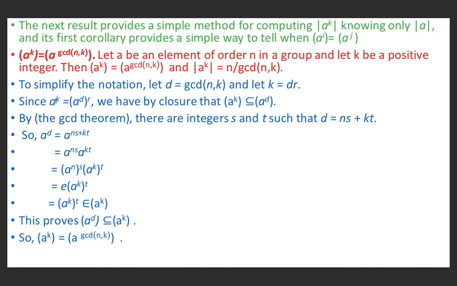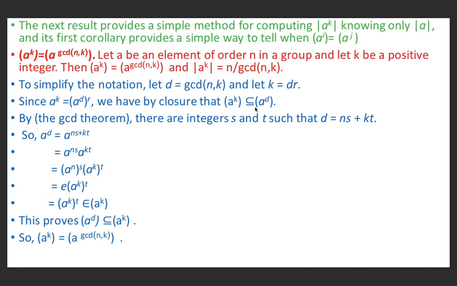Since a raised power k is equal to a raised power d whole raised power r, because we have substituted k equal to dr, therefore we know that the cyclic group generated by a raised power k is a subset of the cyclic group generated by a raised power d. And we have studied the greatest common divisor theorem in high school classes, and we know that there exist integers s and t such that d is equal to ns plus kt.